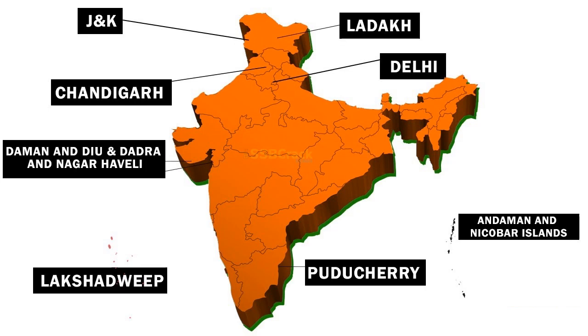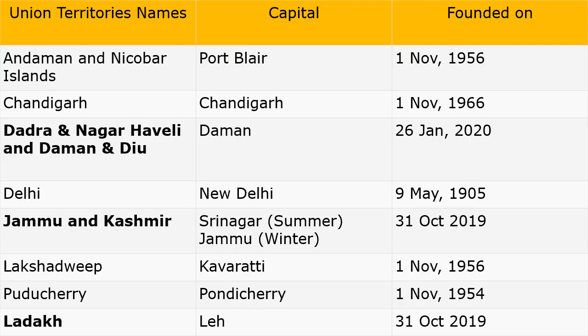Now you can see the capitals of union territories. Andaman and Nicobar Islands: its capital is Port Blair, founded on 1st November 1956. Chandigarh is a union territory and its capital is Chandigarh, founded on 1st November 1966. Dadra and Nagar Haveli and Daman and Diu have Daman as their combined capital, founded on 26 January 2020. Delhi's capital is New Delhi, founded on 9th May 1905.